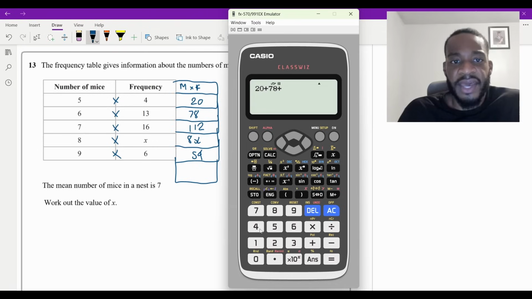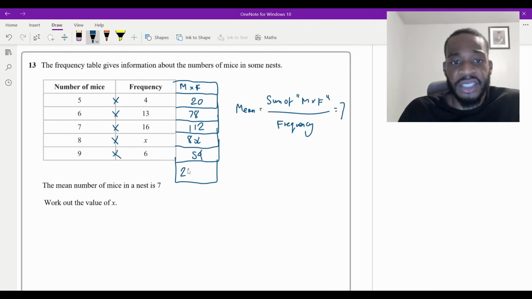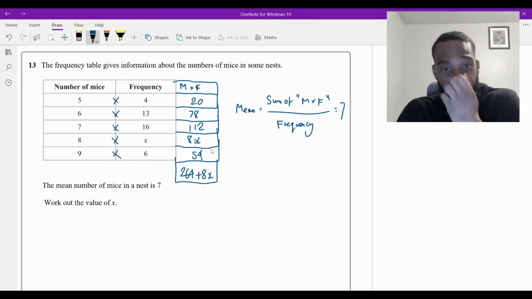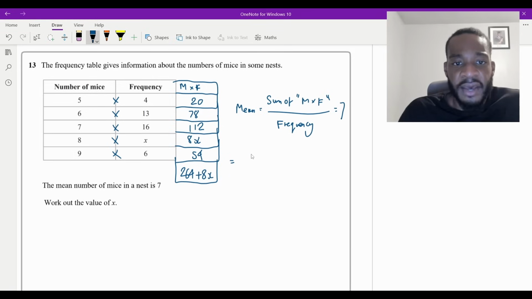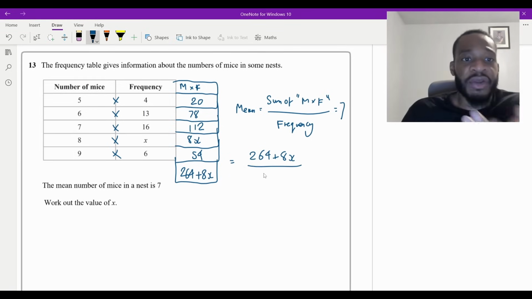So 20 plus 78 plus 112 plus 54. That is equal to 264, isn't it? So it'll be 264 plus that 8x, like that. So that would go there. So 264 plus 8x, like that. And then the frequency is just going to be the sum of all of these, isn't it?